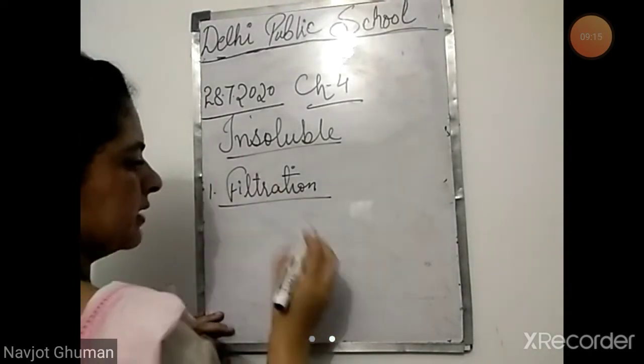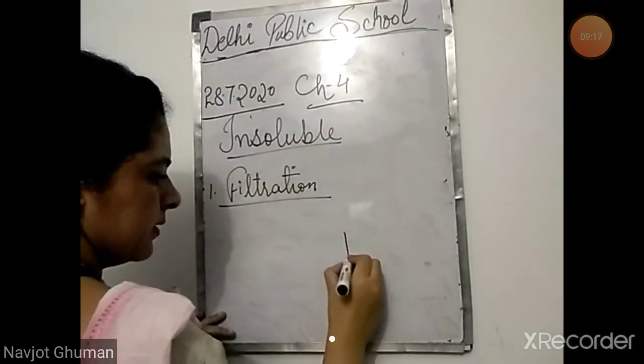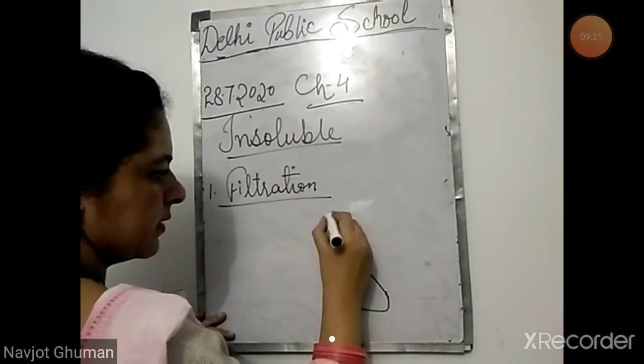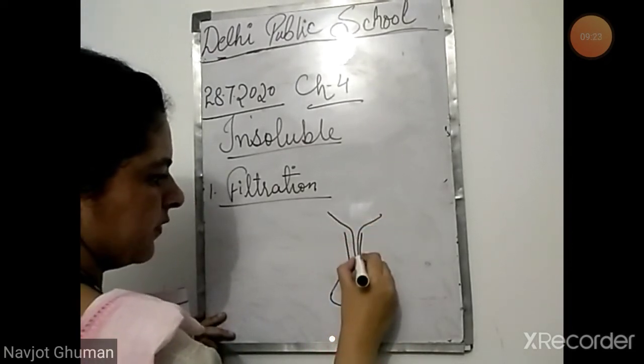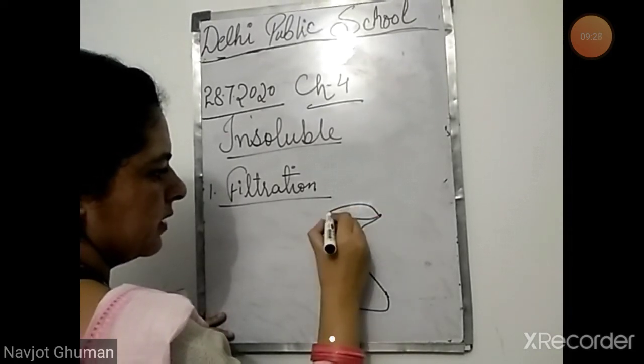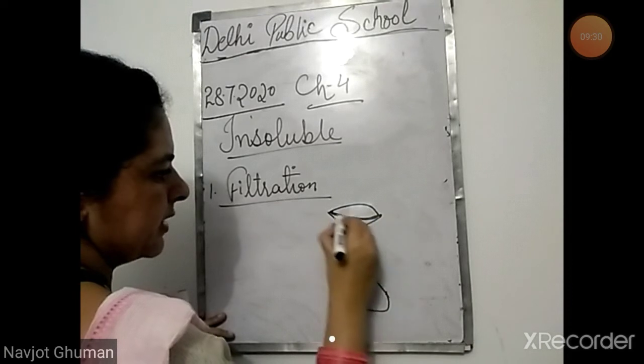What happens in this method? This is your flask. This is the funnel, for filtration. This is called a funnel. Here we put the filter paper.